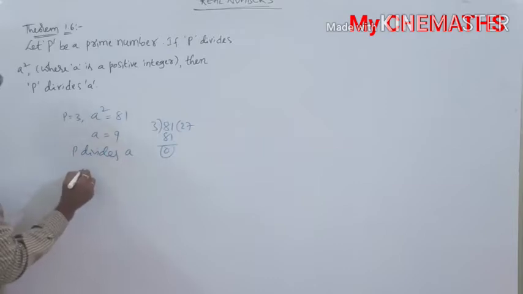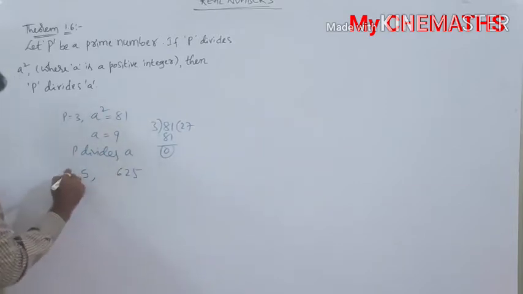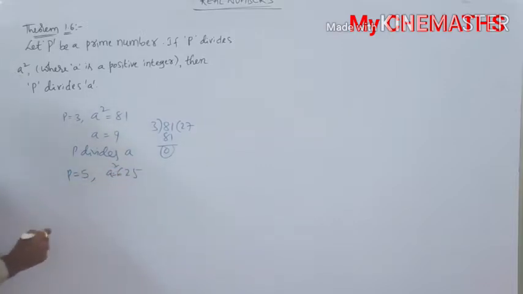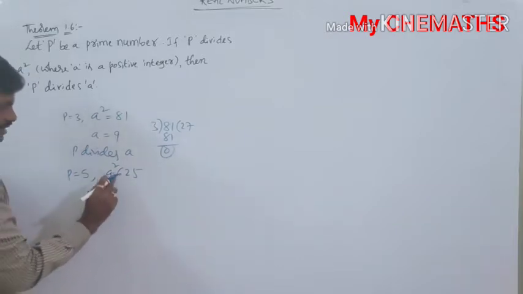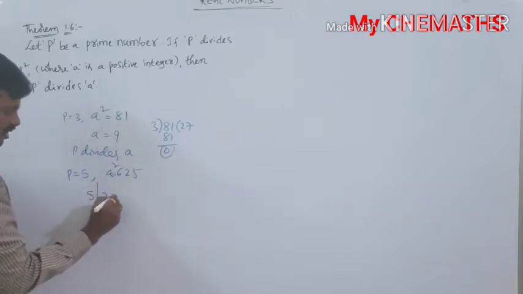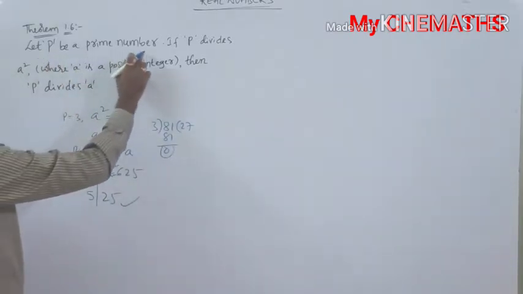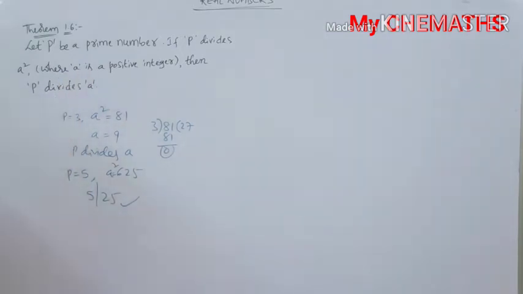Like that, if you take 5 and 625, 5 divides 625. There 5 is p, and 625 is a square. So 5 divides 625, then 5 divides the square root of 625, which is 25. That means if p is a prime number and p divides a square, then p divides a, where a is any positive integer.